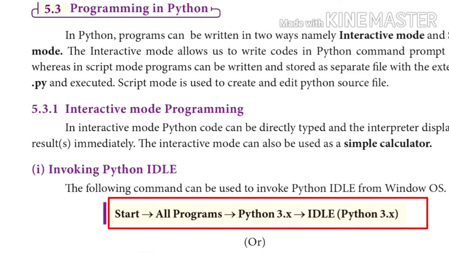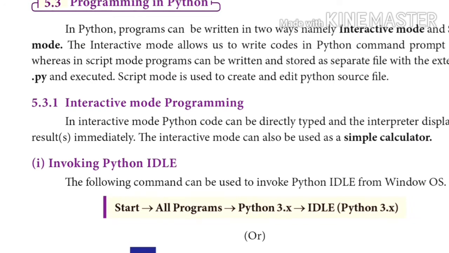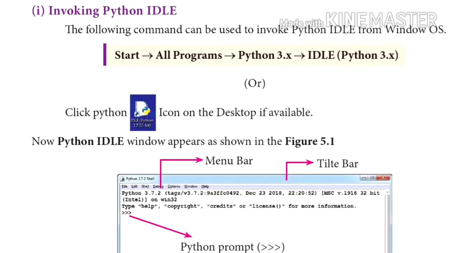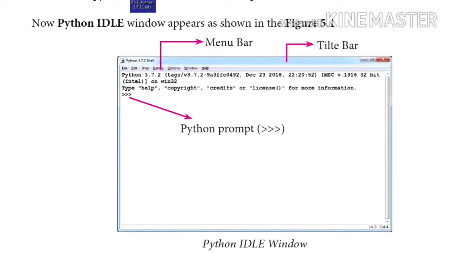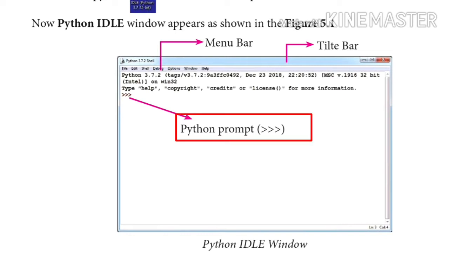Otherwise, we can simply click the Python icon which is available on our desktop. The window appears like this. As usual, it has a menu bar, a title bar, and inside the window we have the Python prompt. The symbol is the greater than symbol displayed three times.